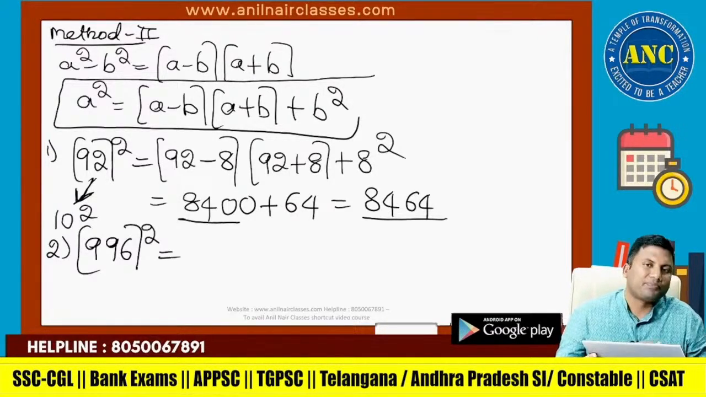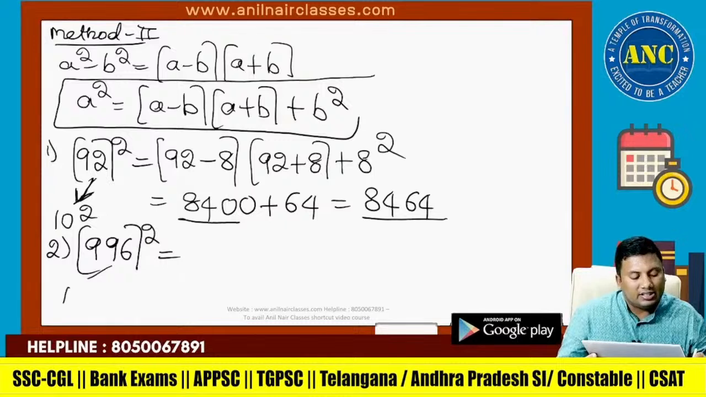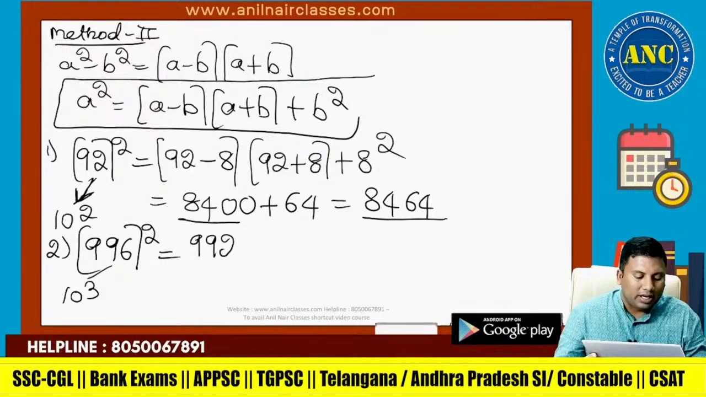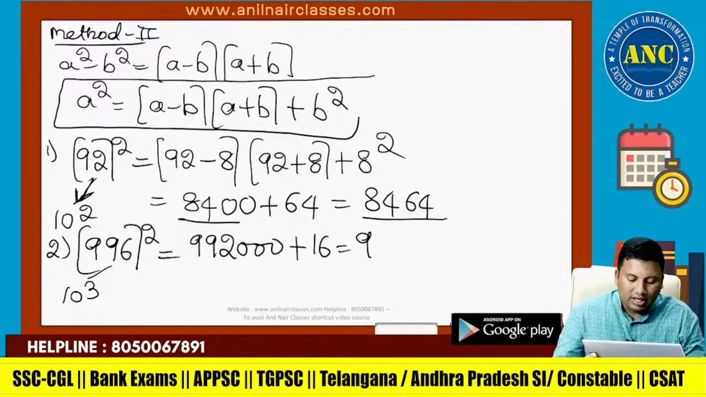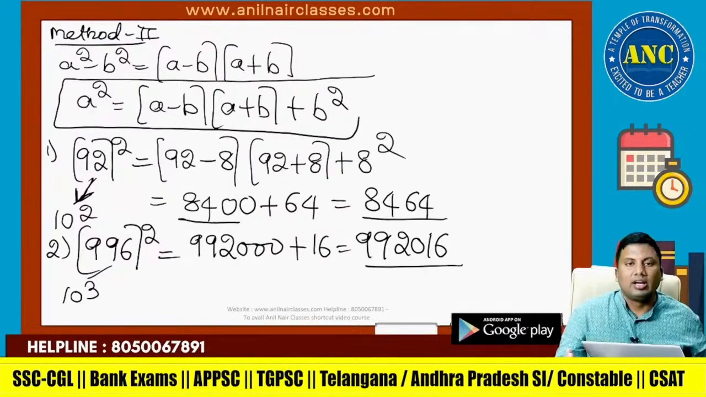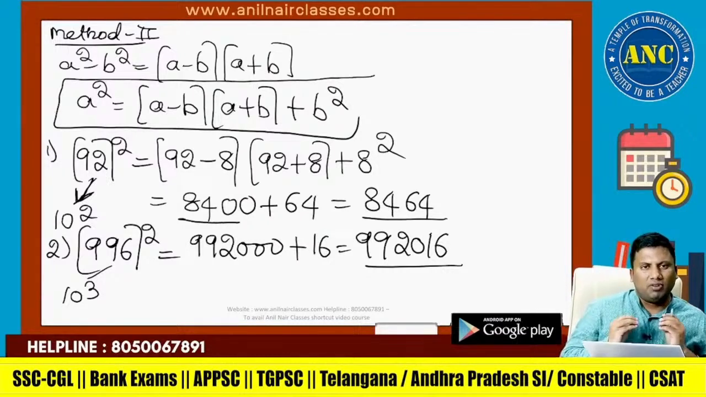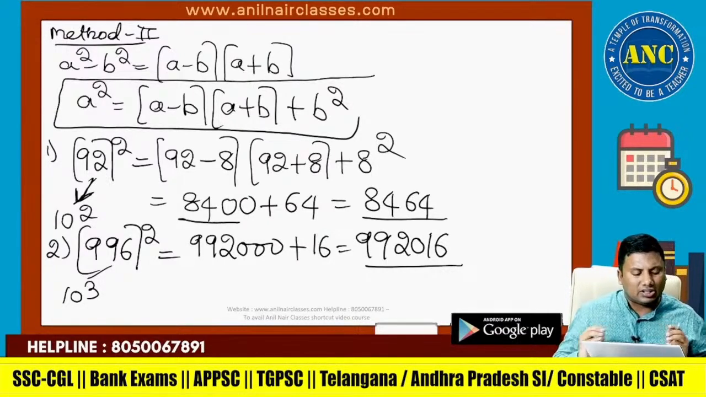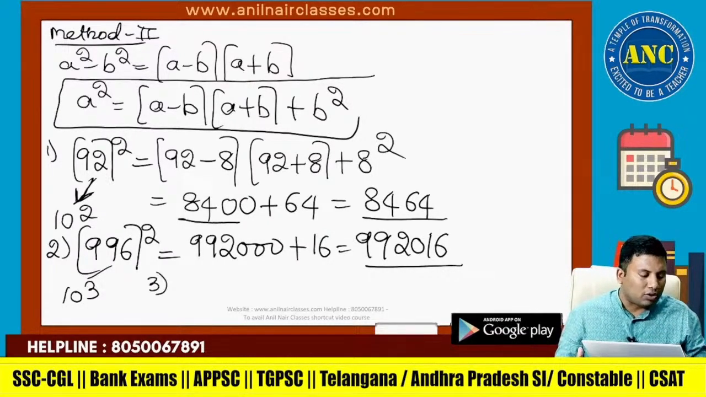996 square. 996 is nearer to 1000. 996 minus 4 is 992, into 1000, which is 3 zeros, plus 4 square, which is 16. The answer is 992016. With a little bit of understanding of the concept, you can solve most of the questions orally.